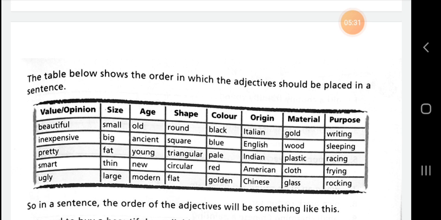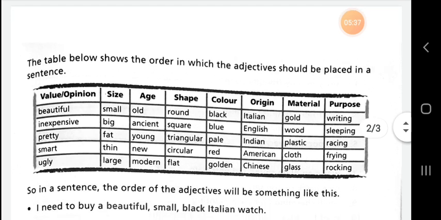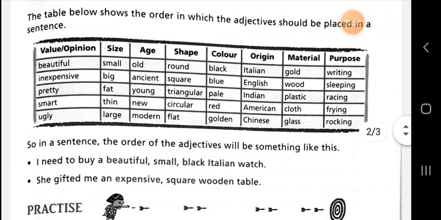Okay, so you have to learn the sequence. You have to follow the sequence. For example, when you order the adjectives, it will be something like this: I need to buy a beautiful small black Italian watch. She gifted me an expensive square wooden table. So it is very important for you all that you arrange the adjectives in the proper way.